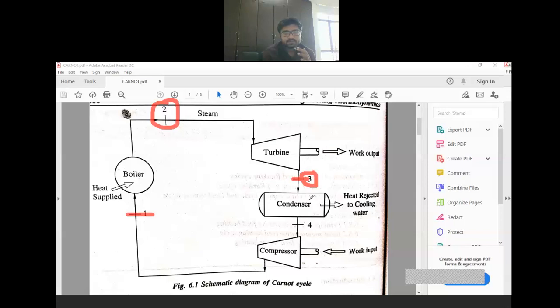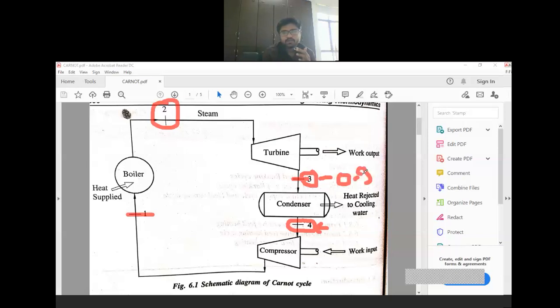Then after this the steam will come to the condenser and it will come out from the condenser. Clear? So here we have a higher dryness fraction and at this point we have a lower dryness fraction. This steam is not totally converted into liquid, but the dryness fraction gets reduced. Clear? So let's assume that here we have 0.9 dryness fraction.